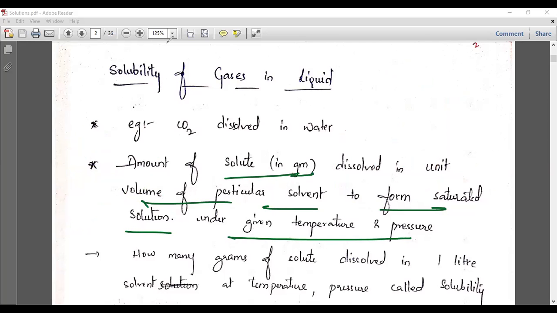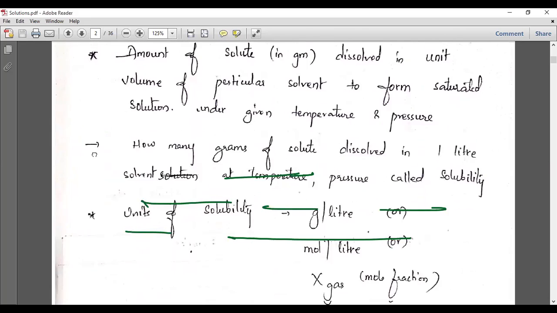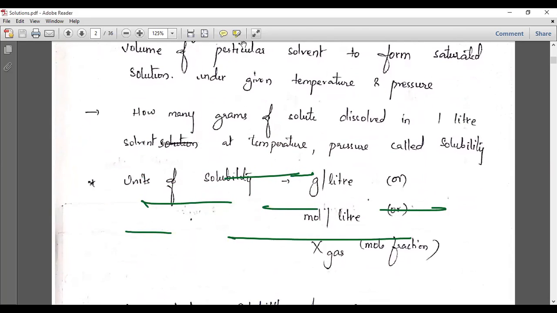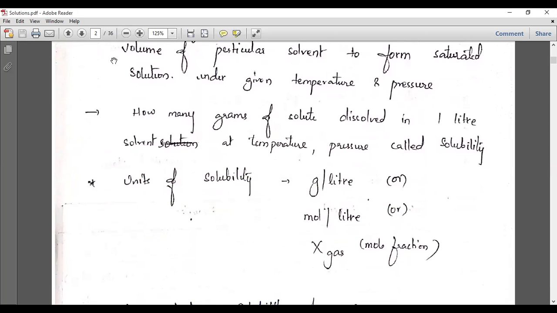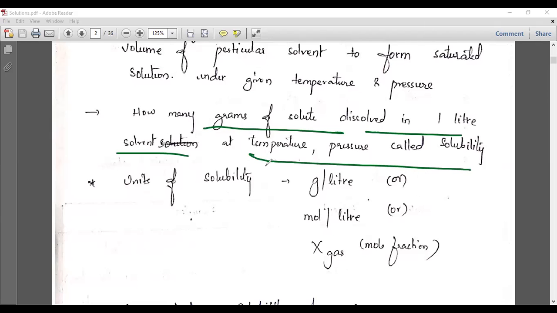At a particular temperature, we take this as the solubility. You can easily explain that solubility is the grams of solute dissolved in 1 liter of solvent at a given temperature and pressure.